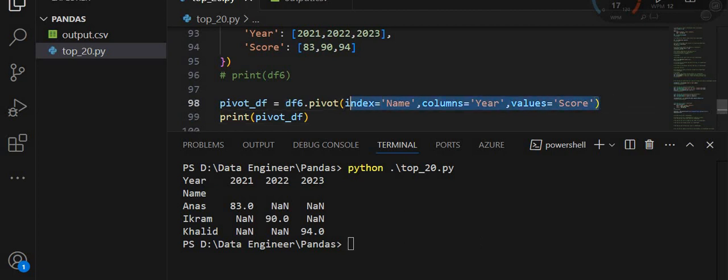Let me explain this first. This specifies that the name column should be used as the new data frame index, as you see, data frame index, and each unique value in the name column will become a unique row in the pivoted data frame.